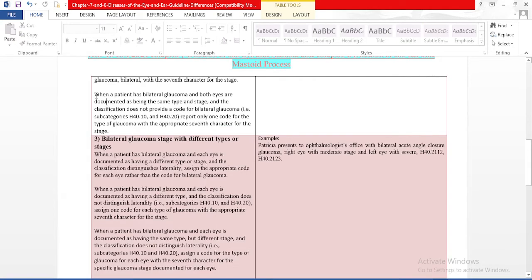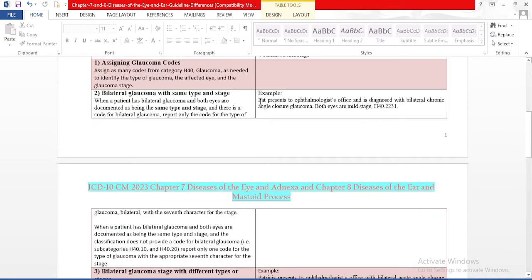The next guideline: when a patient has bilateral glaucoma and both eyes are documented as being the same type and stage, and the classification does not provide a code for bilateral glaucoma, report only one code for the type of glaucoma with the appropriate seventh character for the stage.